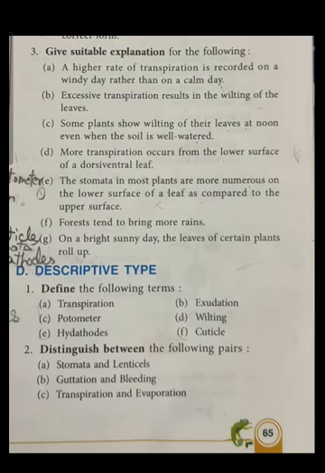Now D. More transpiration occurs from the lower surface of a dorsiventral leaf because more stomata are present on the lower surface of a dorsiventral leaf. E. The stomata in most plants are more numerous on the lower surface of a leaf as compared to the upper surface. This is an adaptation of the plants to prevent excessive transpiration.